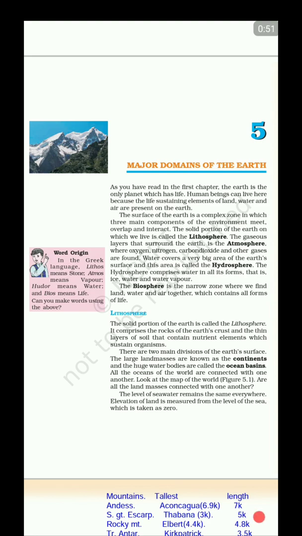Hydrosphere. The word hydrosphere has come from the Latin word hydro, which has in turn come from the Sanskrit word. The root word is ud, right? So udak in Sanskrit means water. Like it has hudor.